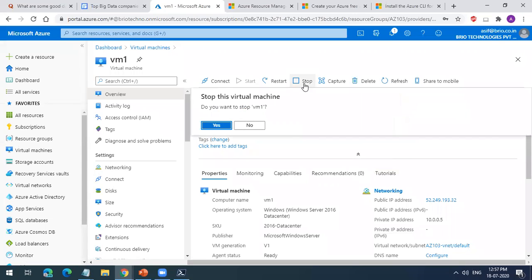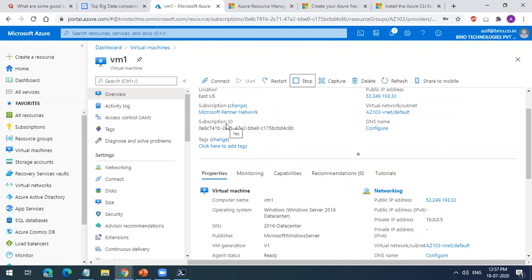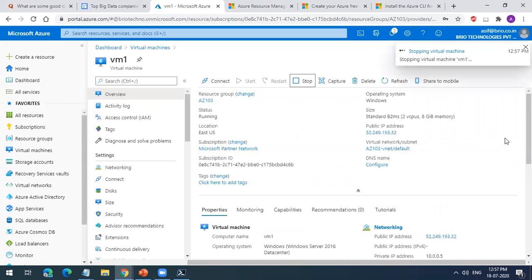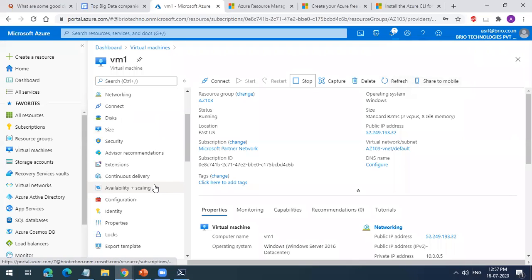So after changing, I can stop this VM. Now you see I do not get that error. So I'll stop this VM. For doing an RDP into the VM, can we keep it as a dynamic IP and then just do an RDP based on the machine name or something? You can do it on the DNS name.